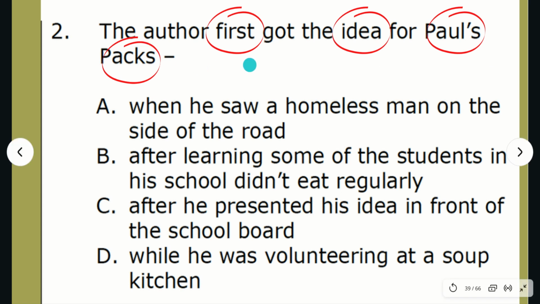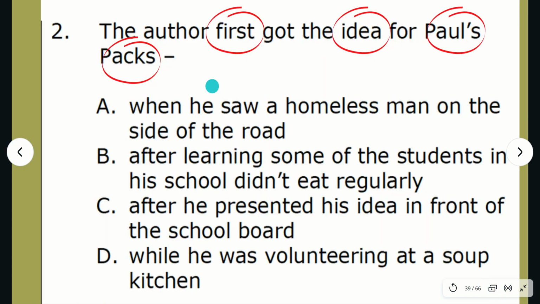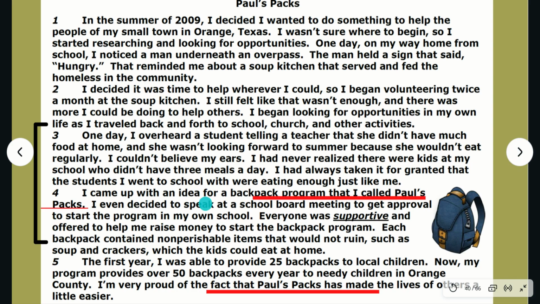Now that we've found our keywords, we know we can move on to step 3 and try to find our keywords in our passage. Take a look at our passage. In paragraph 4, Paul says, I came up with an idea for a backpack program that I called Paul's Packs. We also have the words Paul's Packs right here. Now, paragraph 4 tells us that he came up with an idea, but we need to know how he first got the idea. So this just tells us he got an idea, but now we need to look around our keywords to see if we can find information on how it started.